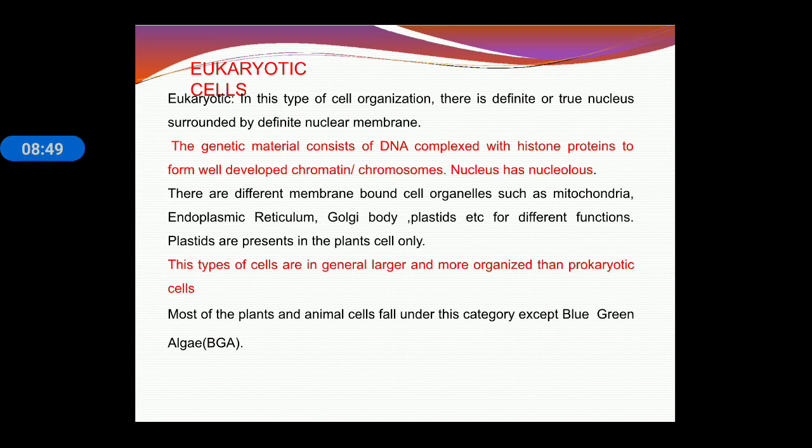The genetic material consists of DNA and specific proteins, and this DNA and protein get tightly packed to form chromatin and chromosome. And in the eukaryotic cell, the nucleus contains a nucleolus also. In the eukaryotic cell, different membrane-bound organelles are also present, that is mitochondria, endoplasmic reticulum, Golgi bodies, and plastids.